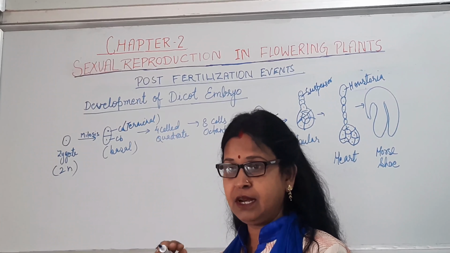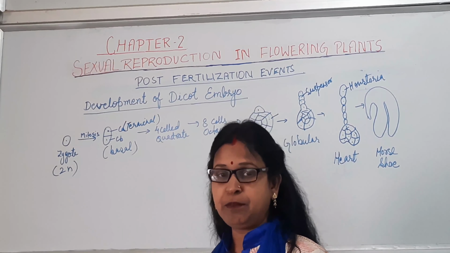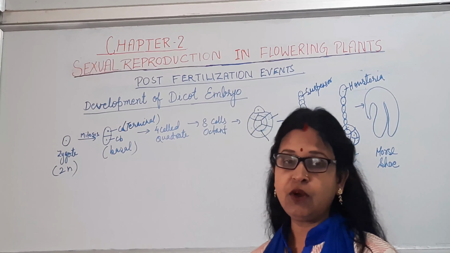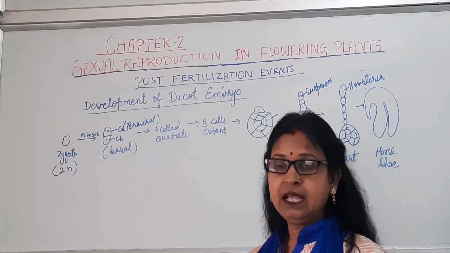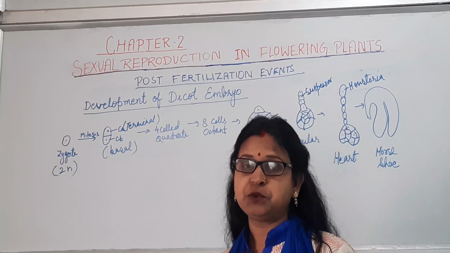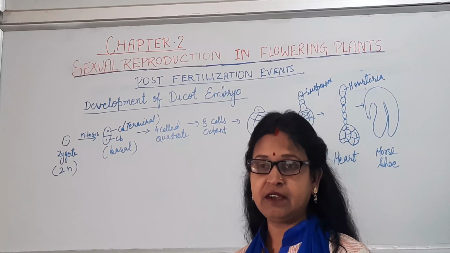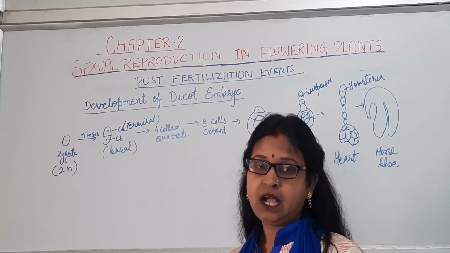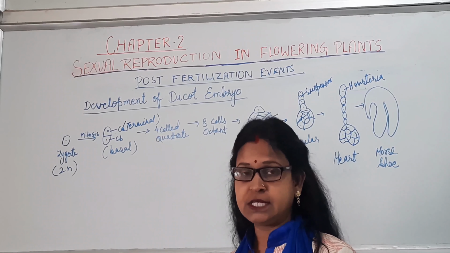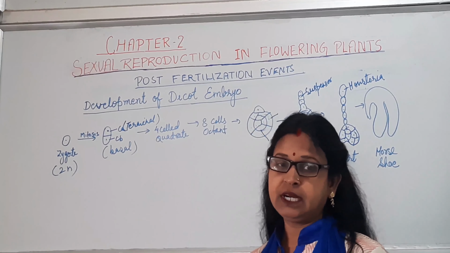Above the embryonal axis, the upper part is known as epicotyl and the lower part is known as hypocotyl. That epicotyl will give rise to the plumule and the lower portion will give rise to the radicle, which will later develop into the root, and the plumule into the shoot system. We'll discuss that through the diagram.